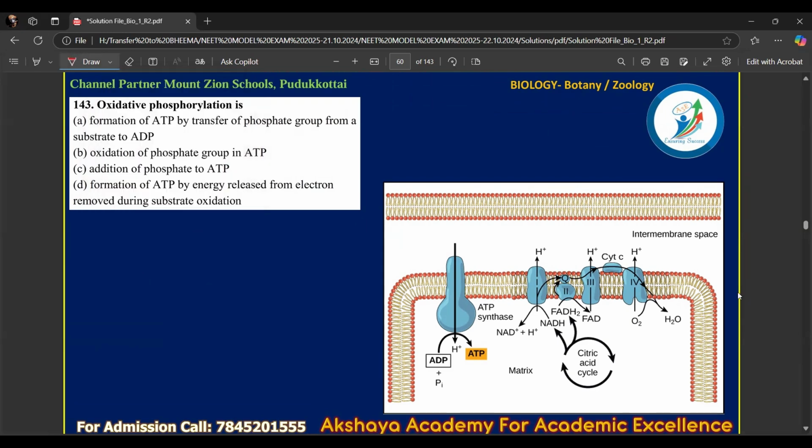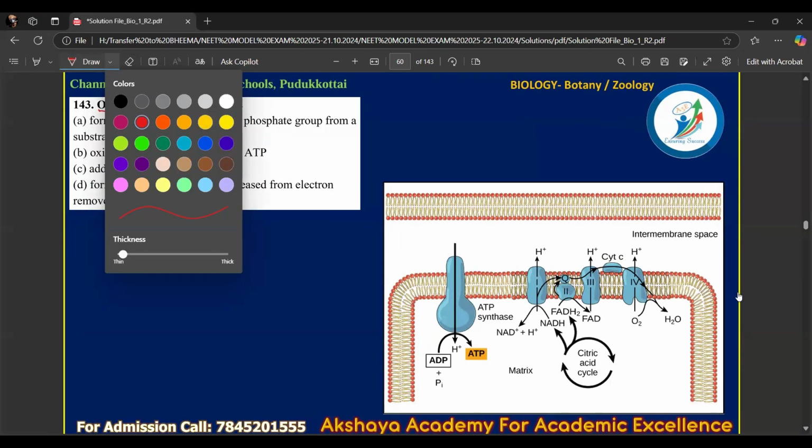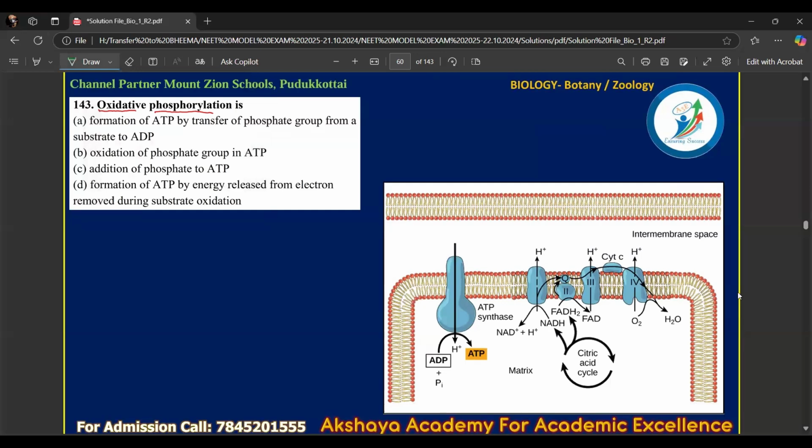Oxidative phosphorylation: there are two words, oxidative and phosphorylation. Oxidation, you know, is a loss of electrons. Phosphorylation is the addition of phosphate. So these two words are combined. Let's see which of the options are correct. But before choosing the option, let's see what is actually happening. So we have complexes: complex 1, then complex 2, 3, 4.